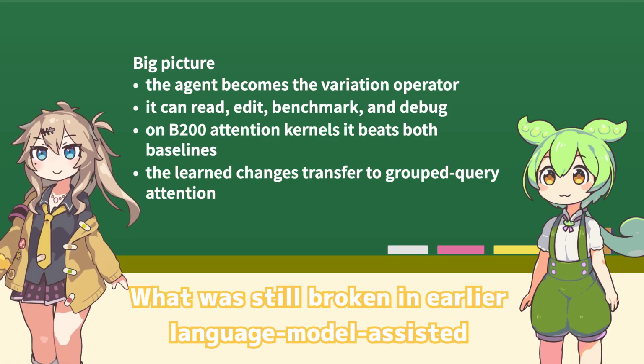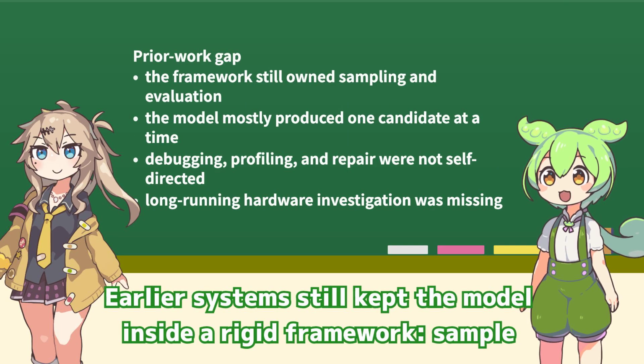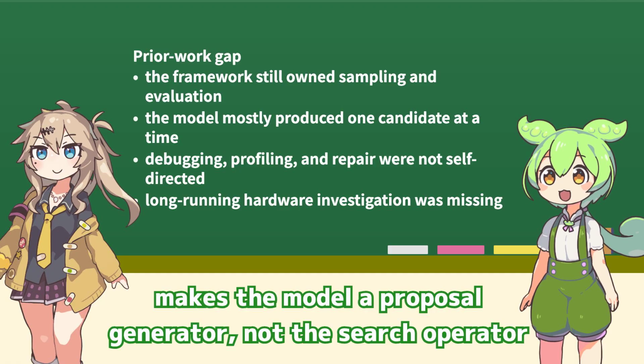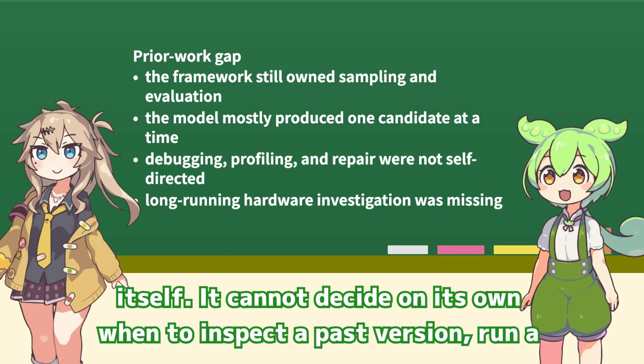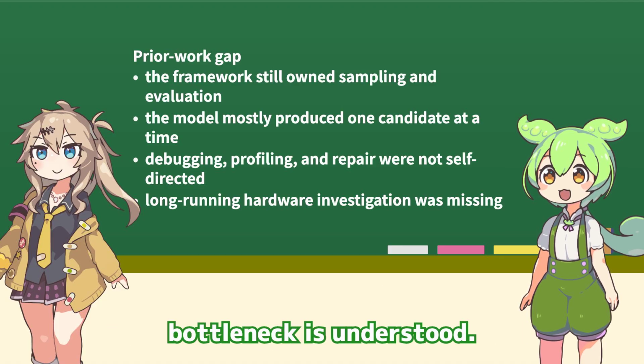What was still broken in earlier language model-assisted evolutionary search? Earlier systems still kept the model inside a rigid framework: sample parents, ask for one candidate, then evaluate it from the outside. That makes the model a proposal generator, not the search operator itself. It cannot decide on its own when to inspect a past version, run a diagnostic, consult reference code, or keep debugging until a hardware bottleneck is understood.